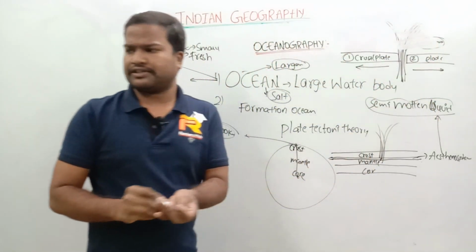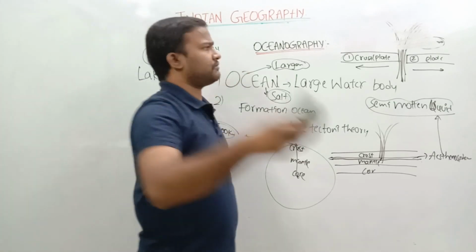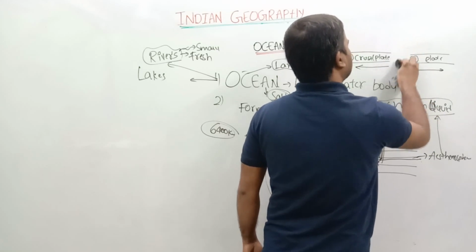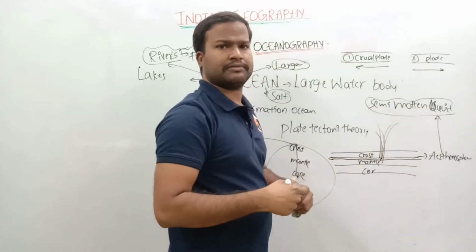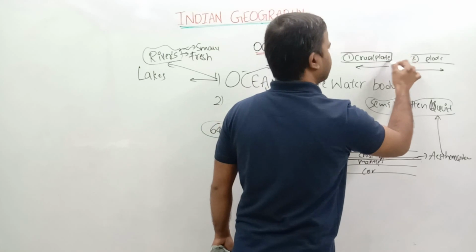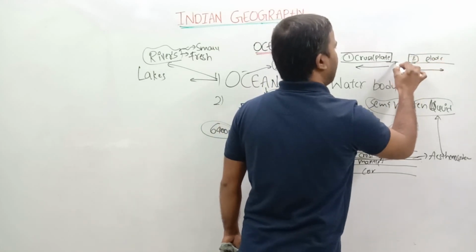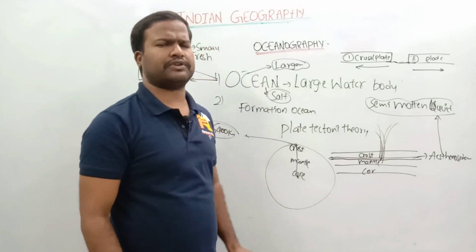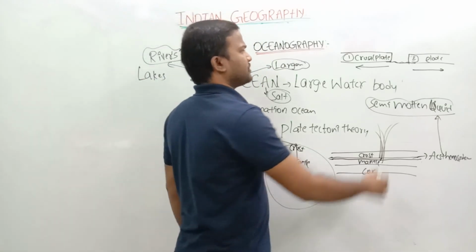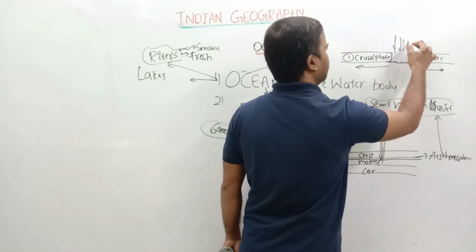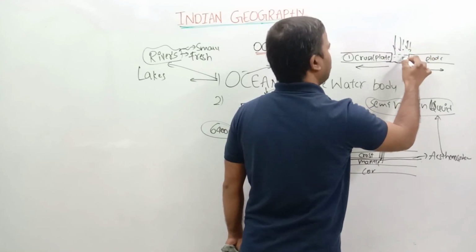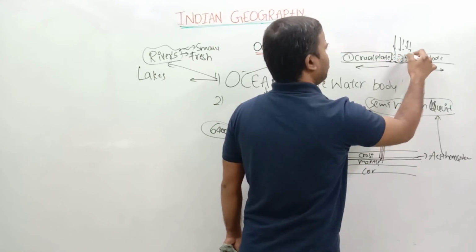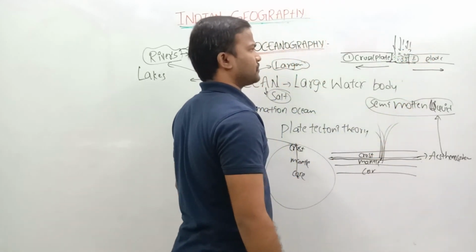What will happen after some millions of years? These volcanoes will become extinct, so a gap will be formed after millions of years. In these gaps, if rain falls, what will happen? The water will be stored here.